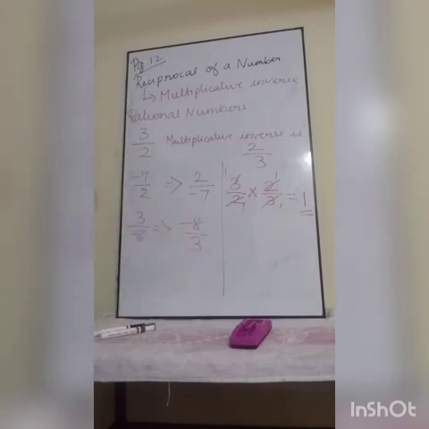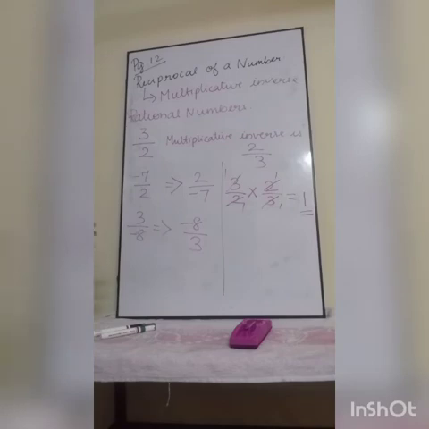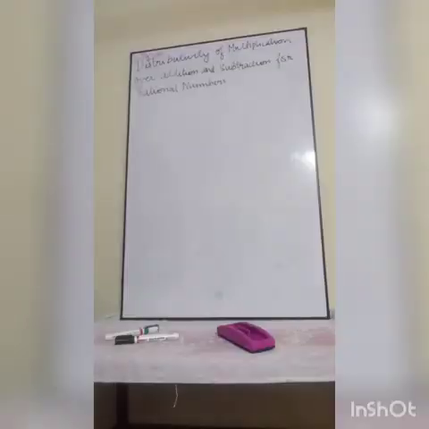So if they ask you to write a multiplicative inverse or a reciprocal, just write it upside down and write the answer. That's all. If it is a negative numerator, it will become the denominator. No other confusions. It is a very simple concept, children. Hope you all understood.